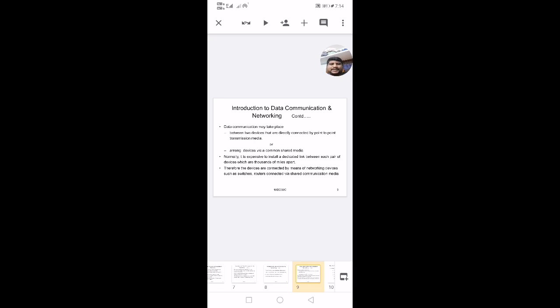Data communication may take place between two devices that are directly connected by point to point transmission media, meaning there is a dedicated line established between the transmitter and receiver, or between devices via common shared media.